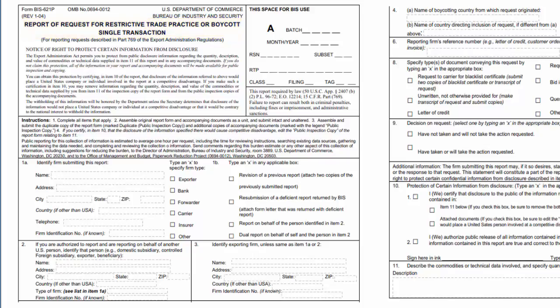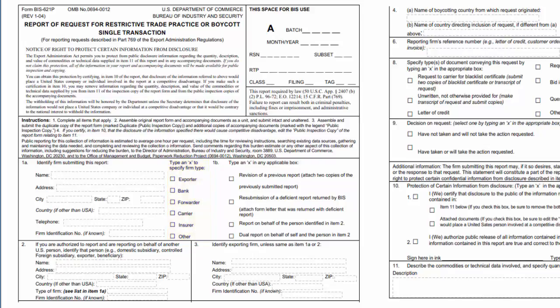After some information on a notice of right to protect certain information from disclosure, the form gets right down to business. 1A, identify the firm submitting this report. So who's reporting it? Could be the shipper, could be the seller, could be a freight forwarder, could be a carrier, could be a bank on a letter of credit. So they have to identify themselves. And on the right-hand side, be specific about what their role is in a given transaction. Exporter, bank, forwarder, what we just mentioned.